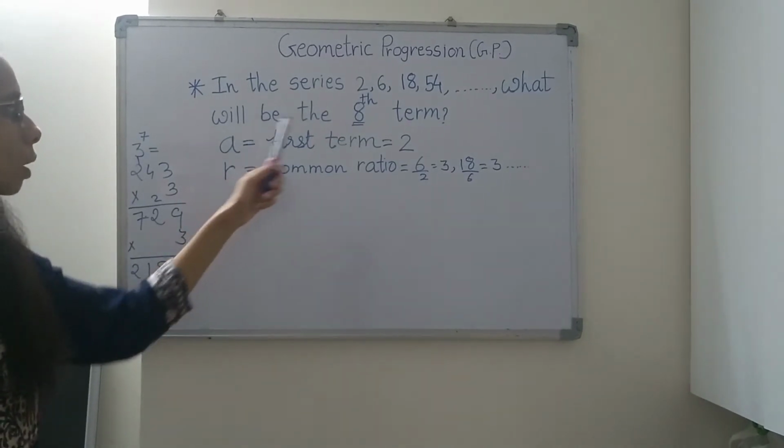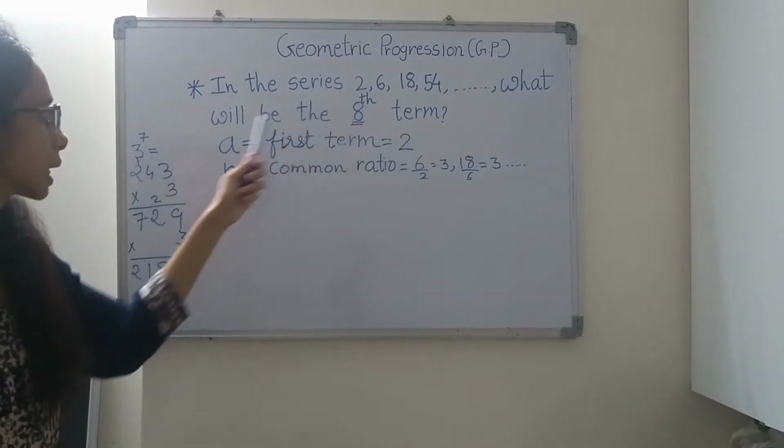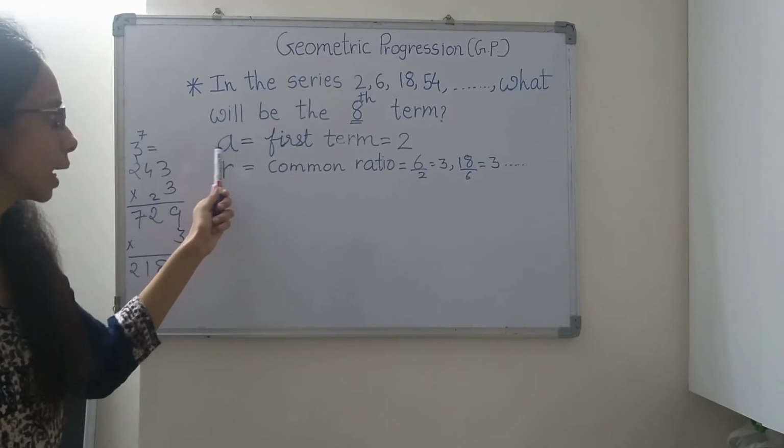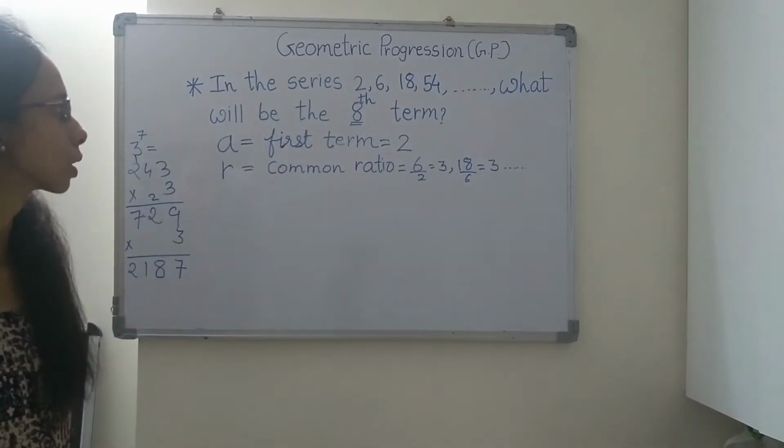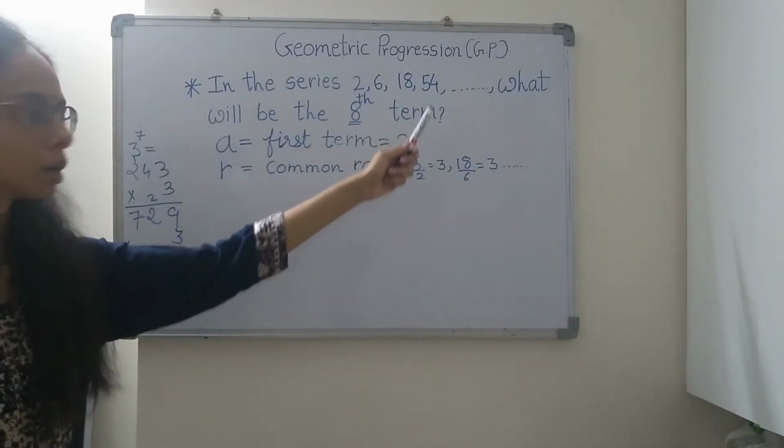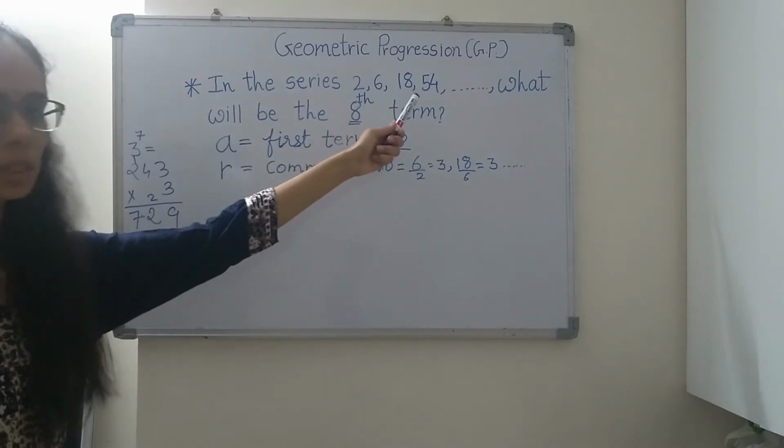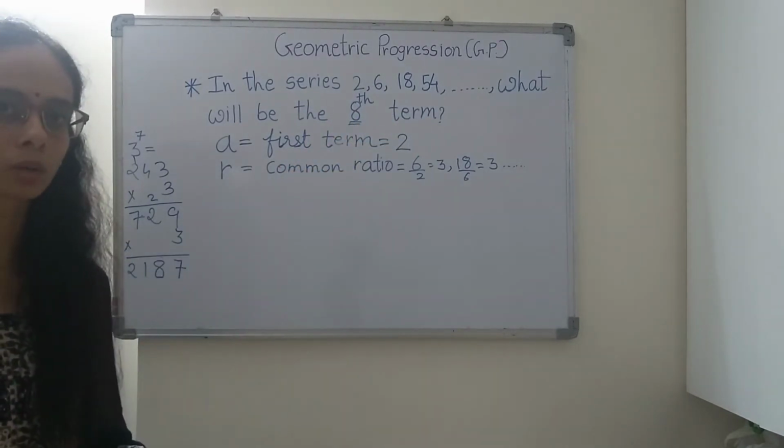So here the first term of the series is 2, that can be symbolized as A. So A, the first term, is equal to 2. What is the common ratio? Definitely it's a geometric progression series. How have we found that out?